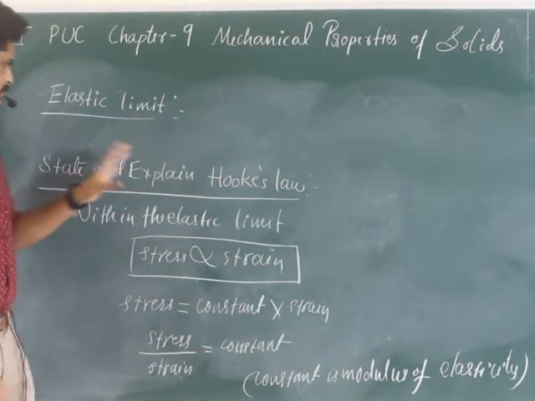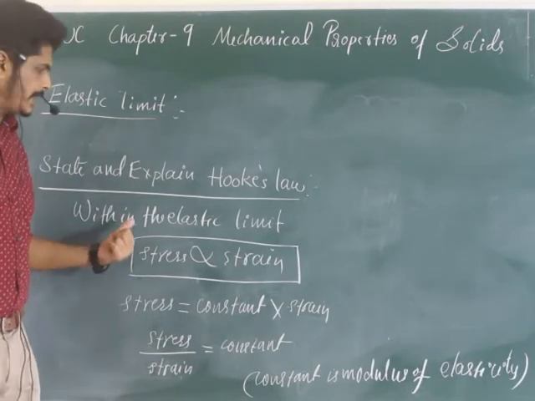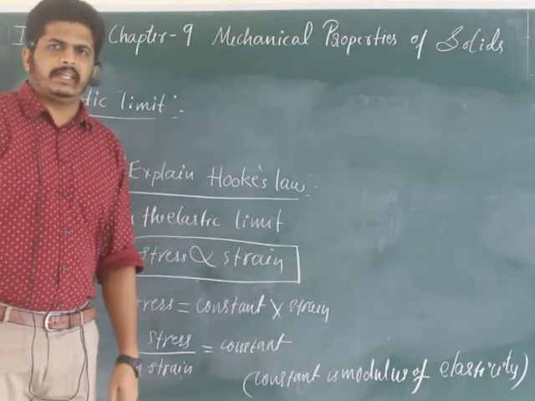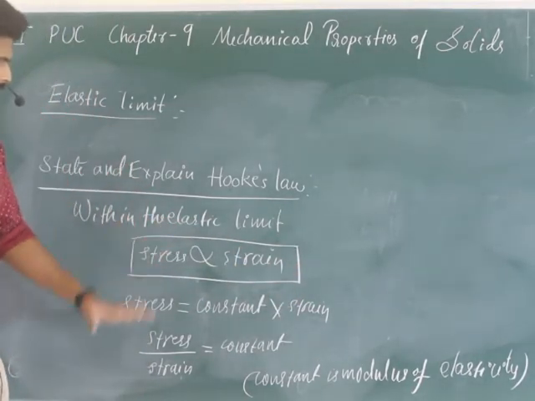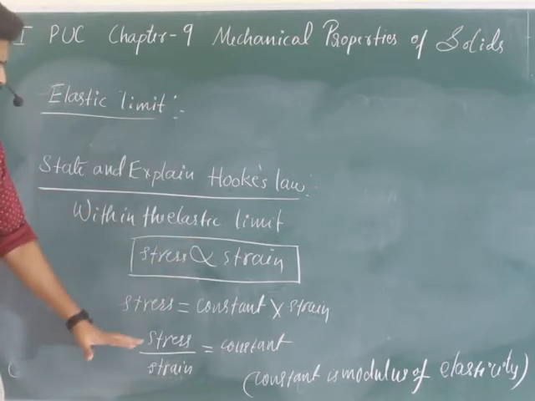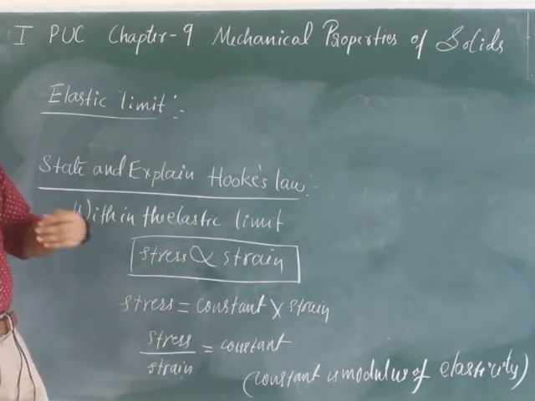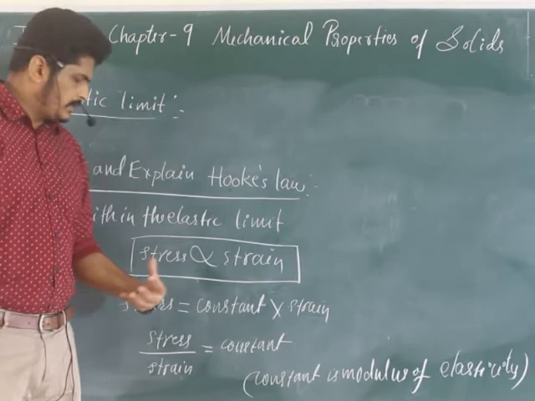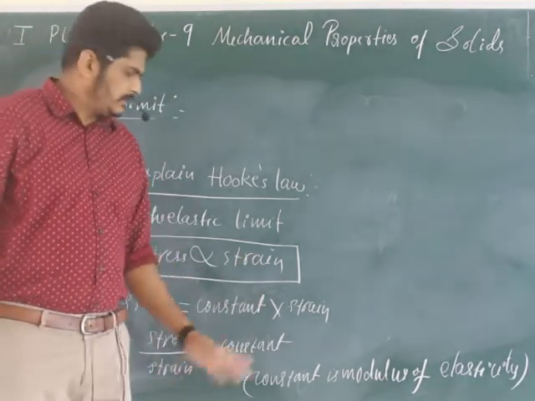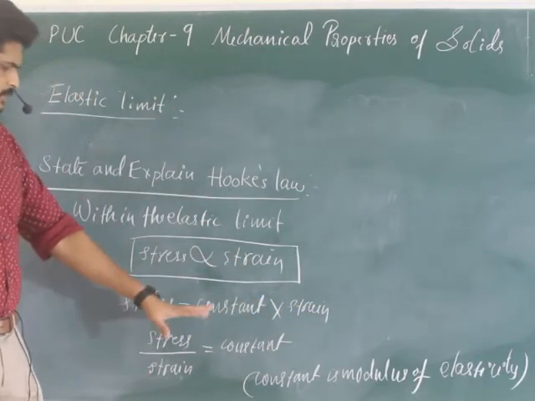So what is the statement of Hooke's law? Within the elastic limit, stress is directly proportional to strain. How to write that as a formula? You can write it with an equality symbol: stress is equal to a constant value into strain, or stress by strain is equal to a constant.